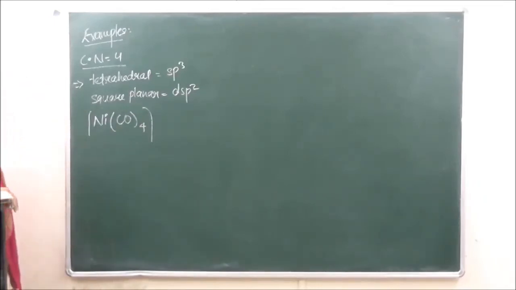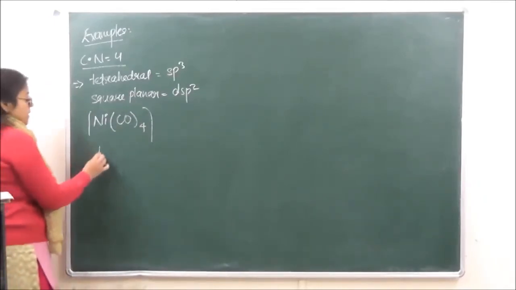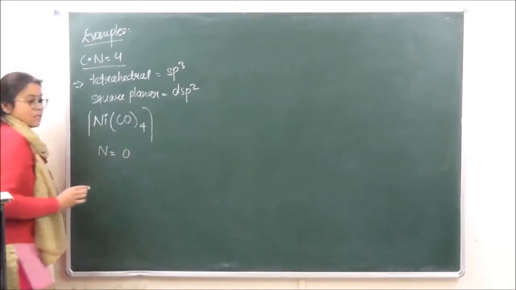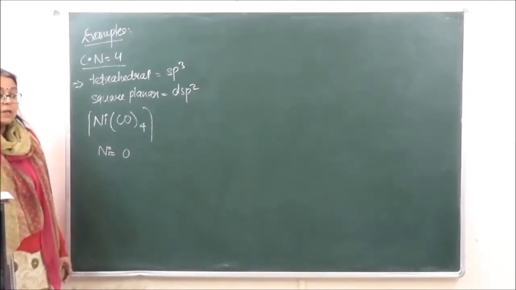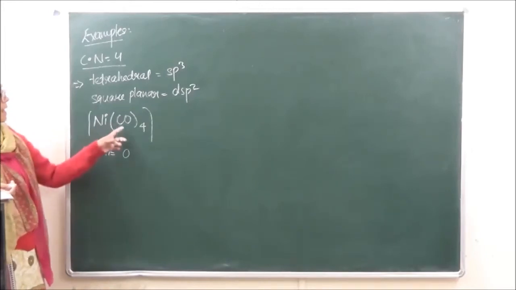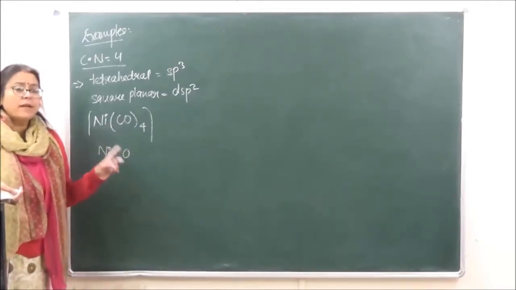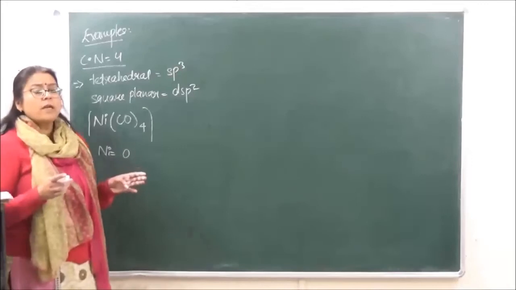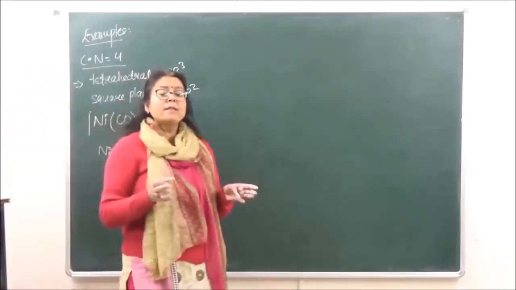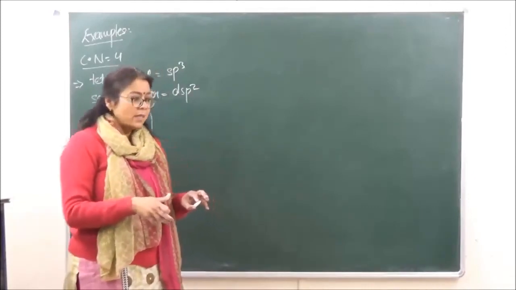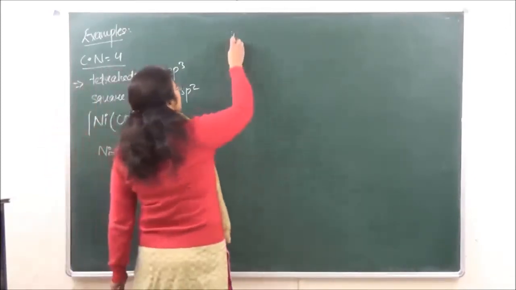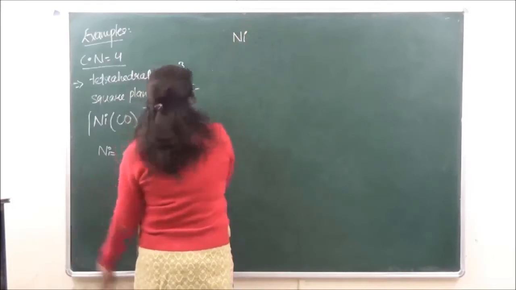Ni(CO)4. Now in this case, the oxidation state of nickel is going to be 0. So if the oxidation state of nickel is 0, that means nickel will not go into the ionic state. Now the carbonyl over here is a strong field ligand. Because it is a strong field ligand, it is going to help in the rearrangement of the electrons in the inner d orbitals.